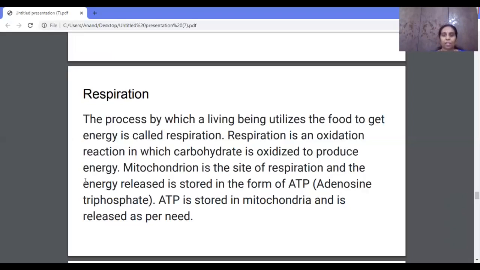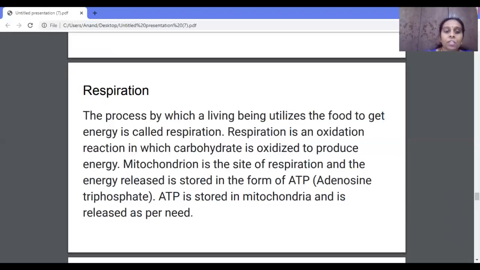And not only that, the extra energy that is released is stored in the form of ATP. ATP is nothing but adenosine triphosphate. When you do more work, you have to utilize more energy, isn't it? During that time, this ATP will get converted into energy. ATP is stored in the mitochondria and released as needed, so whenever it is required, you can make use of the stored ATP.